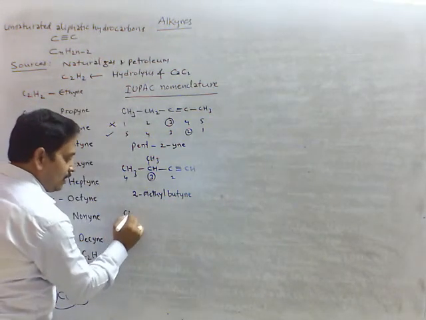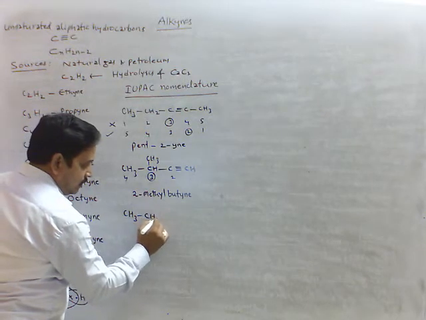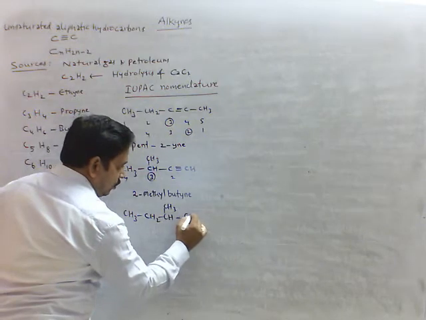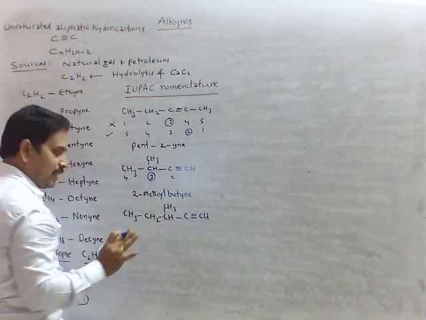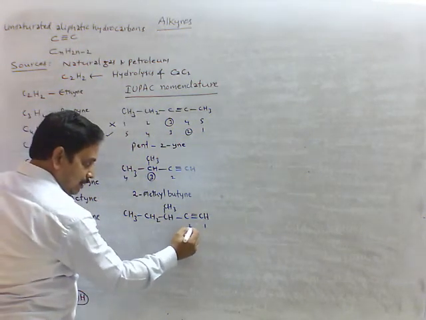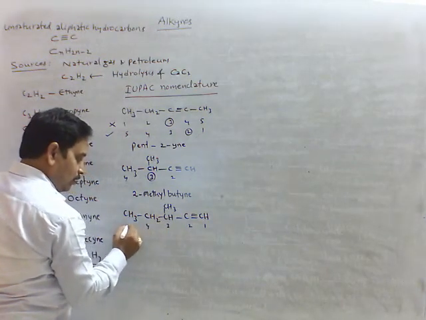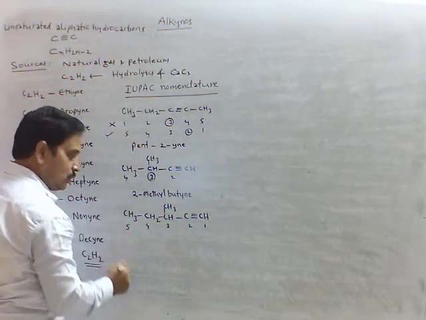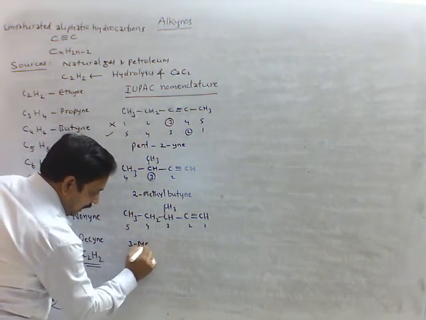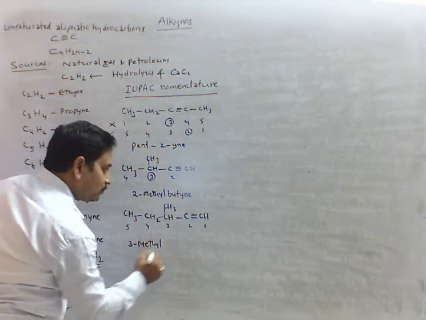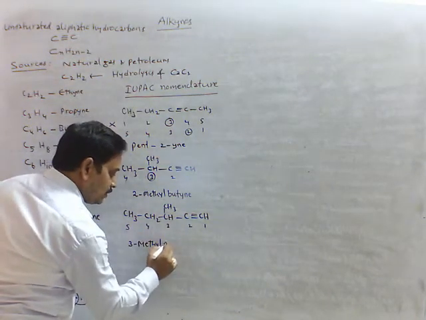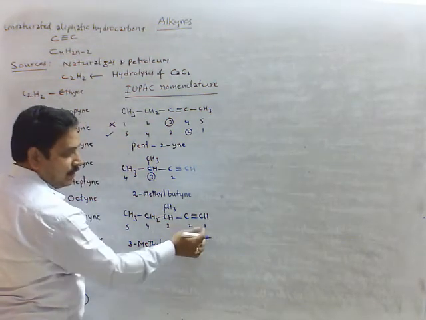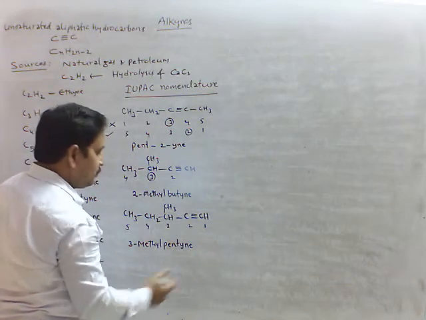Now I am writing here one more compound: CH3, CH2, CH, CH3, C triple bond CH. Simply you can say here numbering here onwards we are giving 1, 2, 3, 4, 5. Its name is at third carbon we have methyl. So its name is 3-methyl, 5 carbons means pentyne. We are not giving number here. Why? Because first carbon only having triple bond.